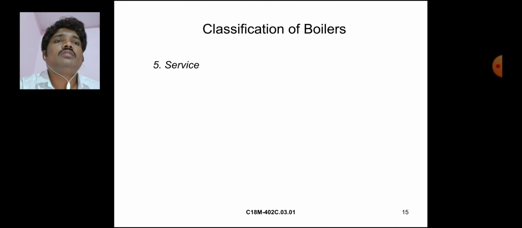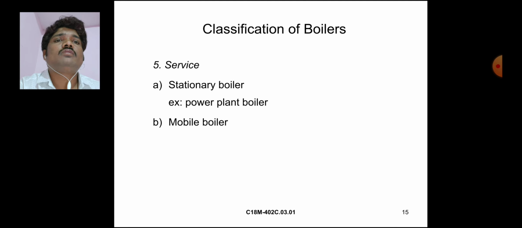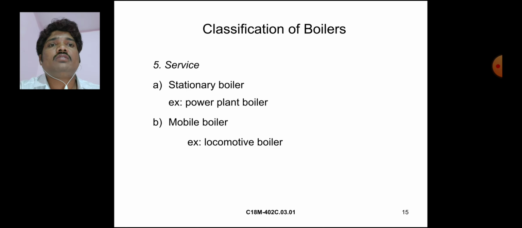Classification of boilers: service. Stationary boiler, such as the power plant boiler. Mobile boiler, such as the locomotive boiler.